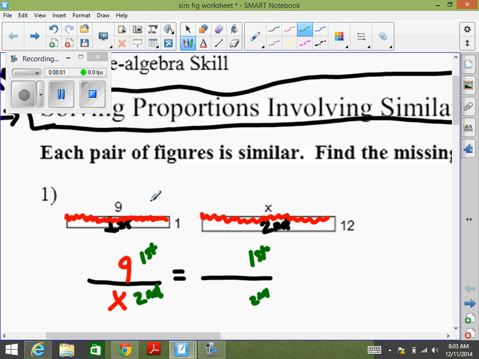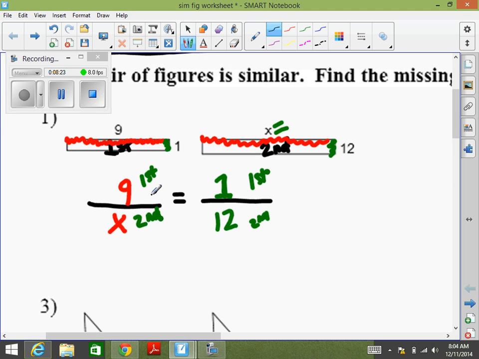Now what's left on the first shape? A 1. So we're going to use the 1 from the first shape. And what does it match on the second shape? A 12. So that's how you set your proportion up to solve for this unknown side, which is X, okay? Now we're going to cross multiply and divide to solve this. Take your calculator.